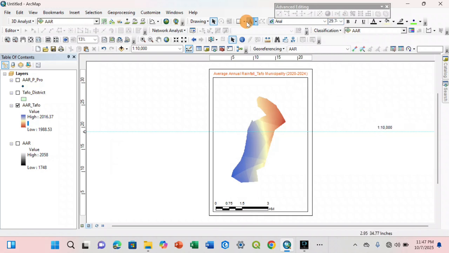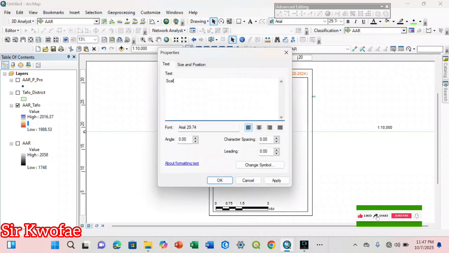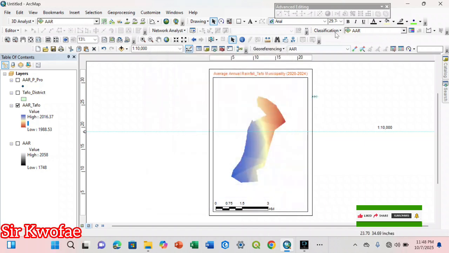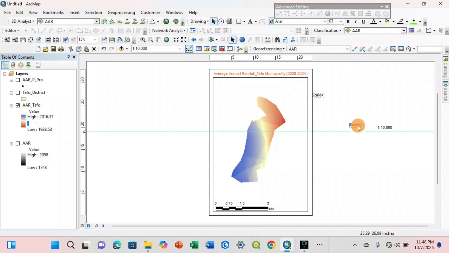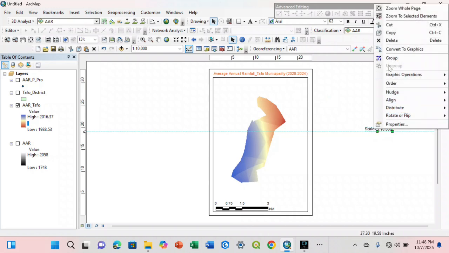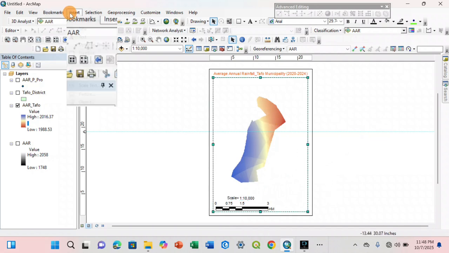Then I'll write this text: scale is equal to, then I'll choose the same font size, 63. Then I'll place it here. I'll group them and I'll place it here. I'm using that. Now the legend.